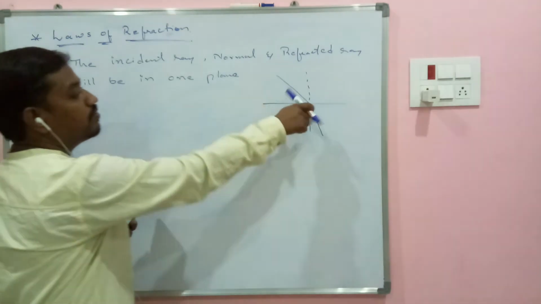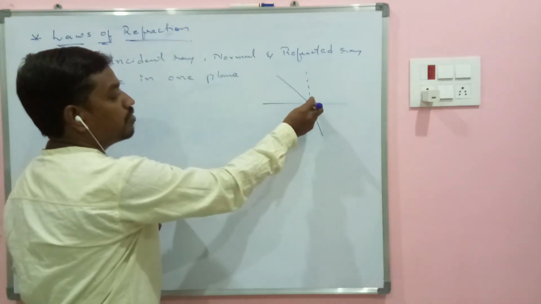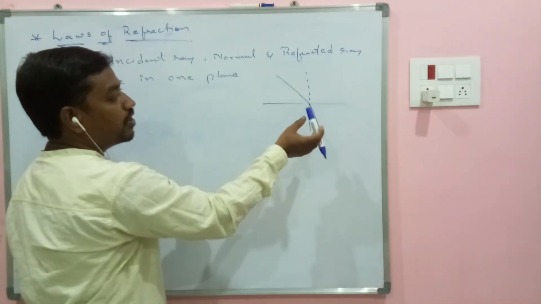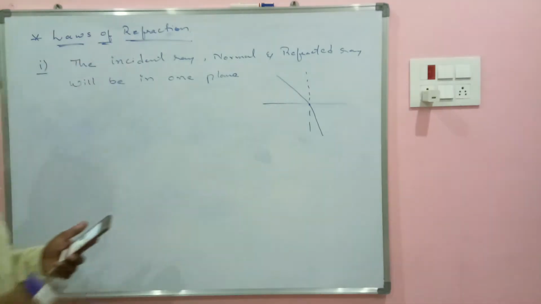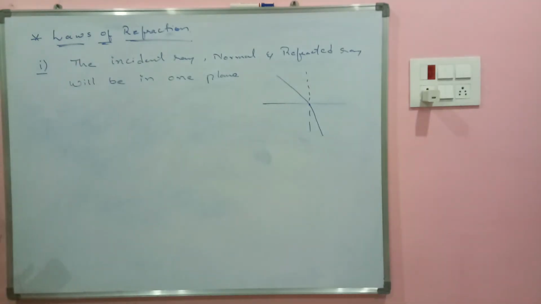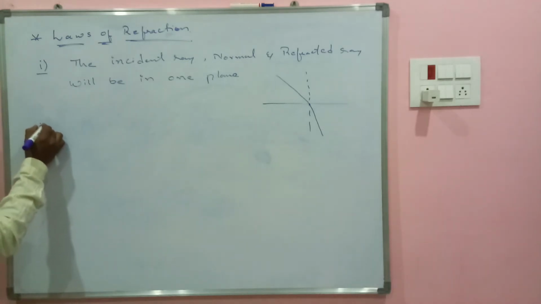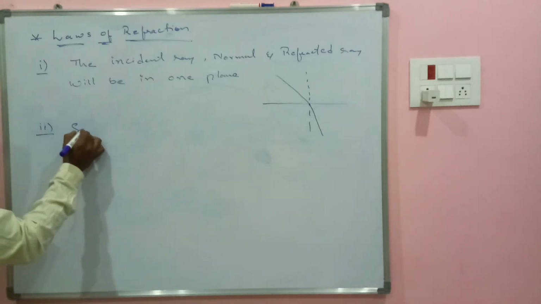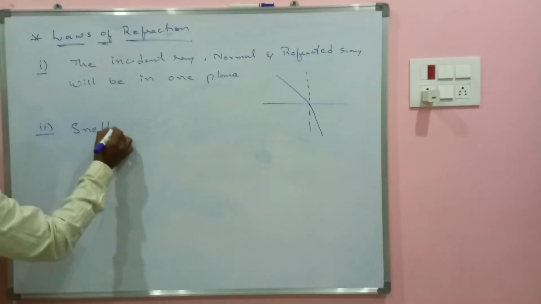The incident ray is like this and the refracted ray is not coming out of the plane, nor is the normal, they are all along the plane. Incident ray, normal and refracted ray will be in one plane. That is first law. The second law is the famous law. It is also called as Snell's law.